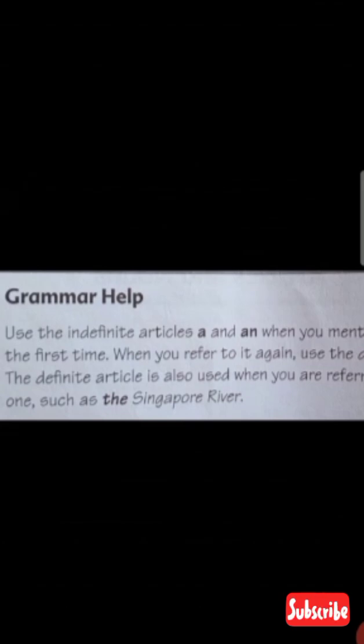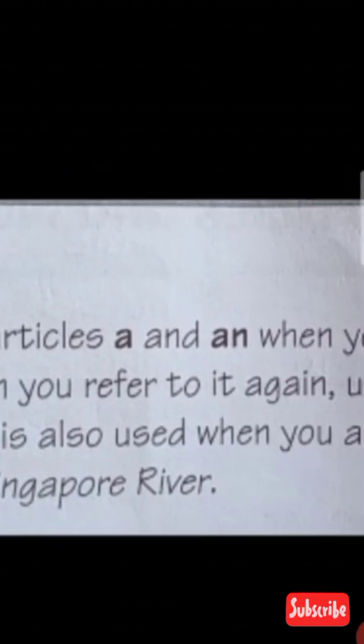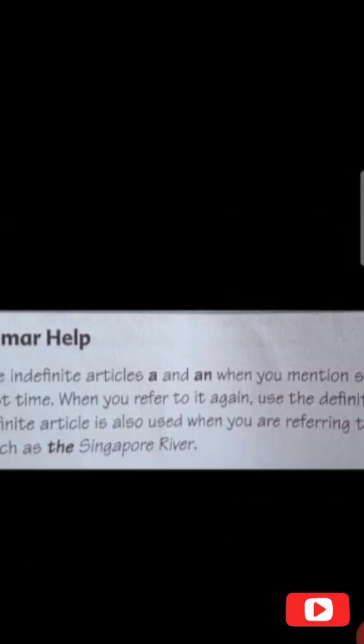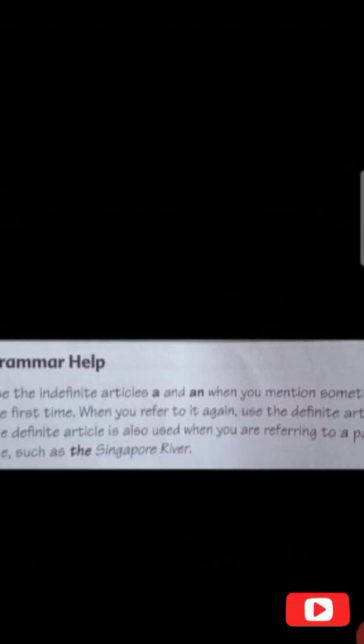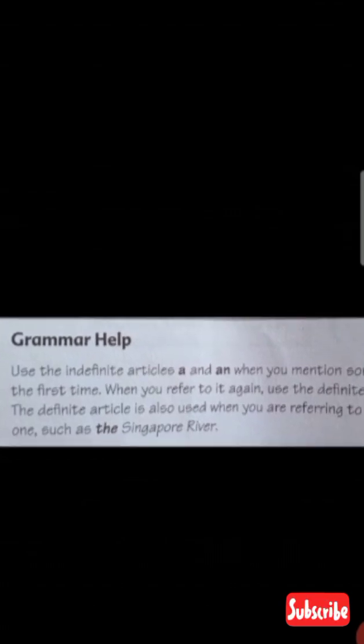The dog is very loyal. Okay, so when you are talking about something for the first time you write the article a or an, but when you are talking about the thing again and again in the same paragraph you will choose the definite article the. Understand everyone? Okay, let's read from the book.